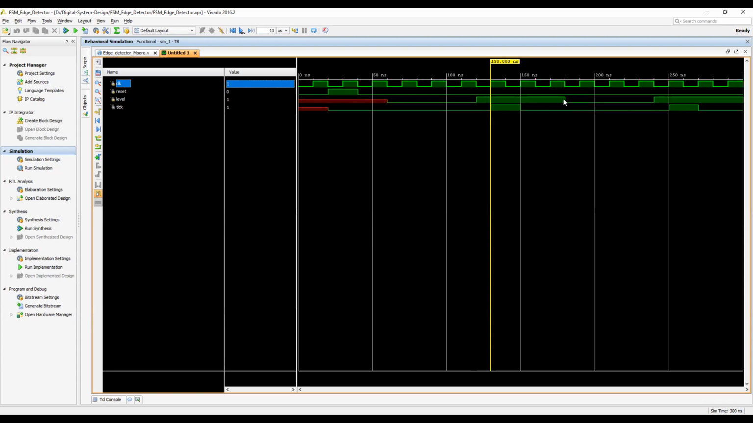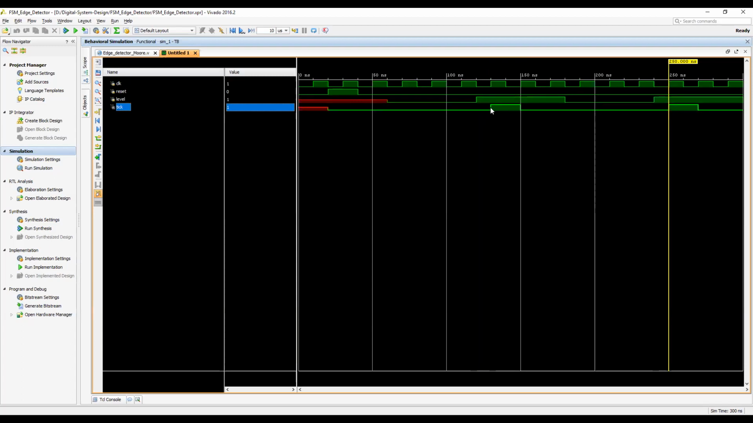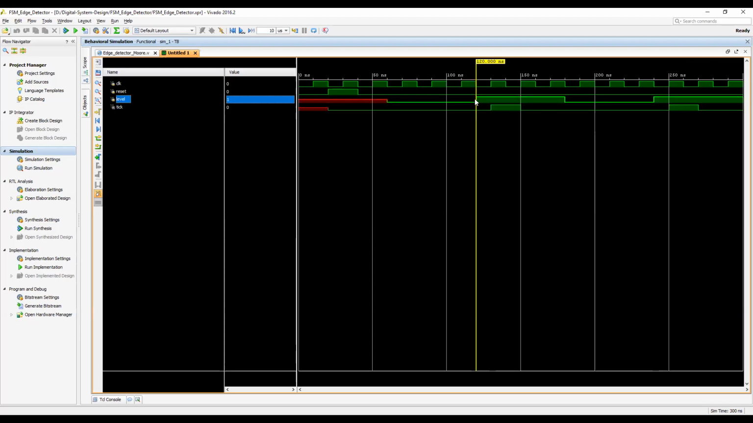But here is a negative edge, so there is no tick signal. Again there is a positive edge, then again there is a tick signal. So this is working successfully. You can observe the timing diagram and you can ask if you have any question.